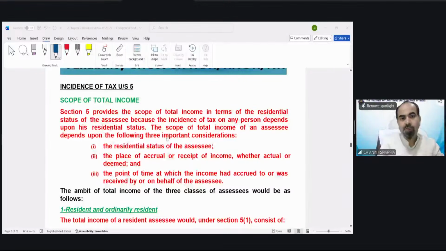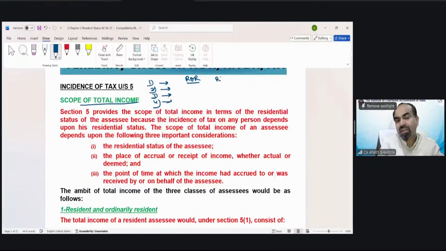So, scope of total income. There are actually 4 categories of income, and that is the treatment. Some incomes are taxable for resident and ordinary resident. Some incomes are taxable for resident, not ordinary resident. And some incomes are taxable for non-resident.